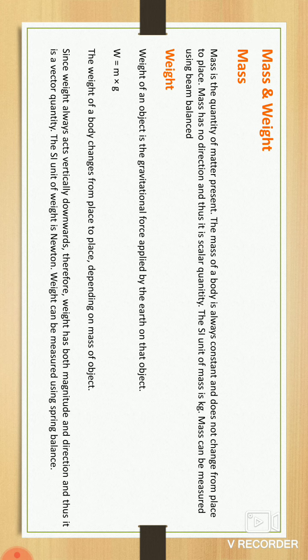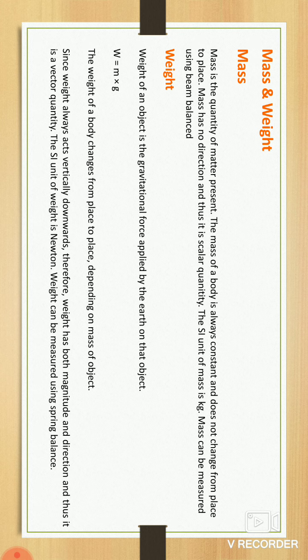The mass can be measured using a beam balance. The mass is the quantity of matter present. The mass of a body is always constant and does not change from place to place. Mass has no direction and thus it is a scalar quantity. The SI unit of mass is the kilogram. Mass can be measured using a beam balance.